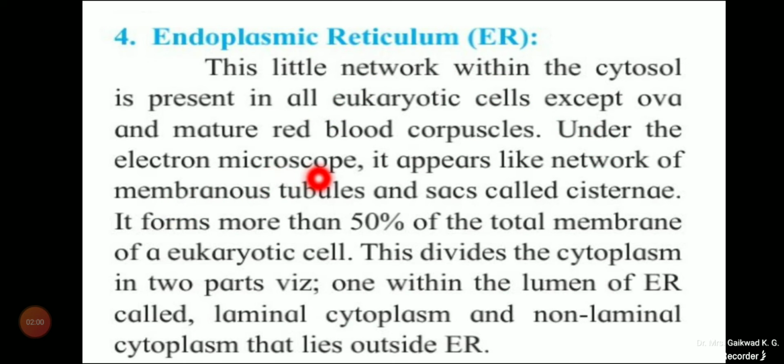Under the electron microscope, the endoplasmic reticulum appears like a network of membranous tubules and sacs that are called the cisternae.